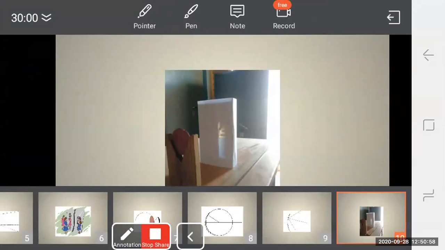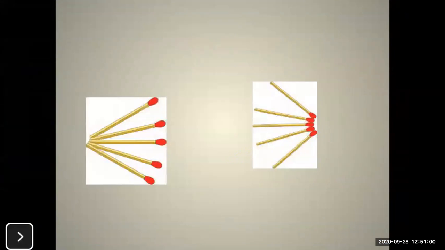Now next we are going to learn about the convergence and divergence of light. For this you need 5 matchsticks. You have to arrange them as shown in the PPT. You can see the PPT, students. So how is it arranged? Arrange them so that the heads come together at a point.